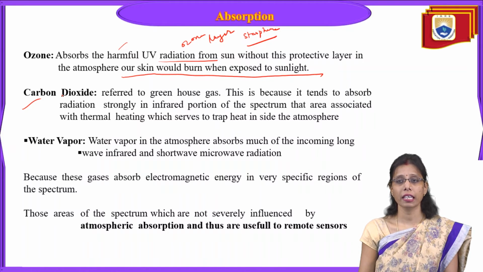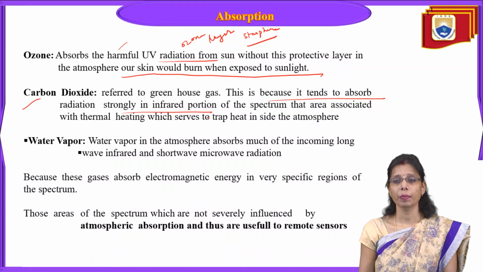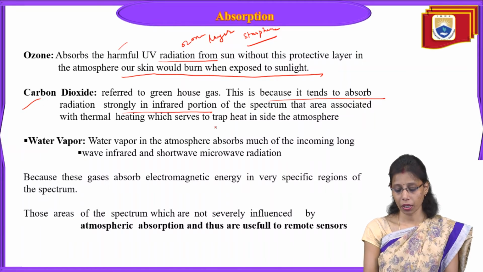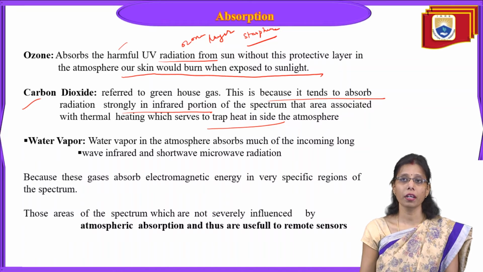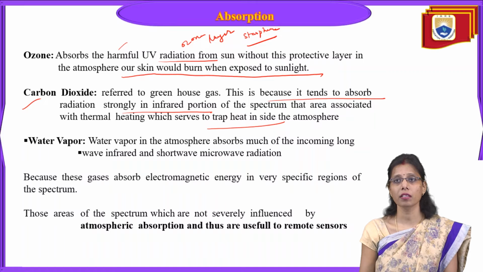Carbon dioxide is a greenhouse gas. This is because it tends to absorb radiation strongly in the infrared portion of the spectrum, the area associated with thermal heating, which serves to trap heat. Carbon dioxide, being a greenhouse gas, will always be trapping the heat. So wherever the carbon dioxide presence is more, that area will be under heat conditions, as it has the capability of trapping most of the heat in the atmosphere.